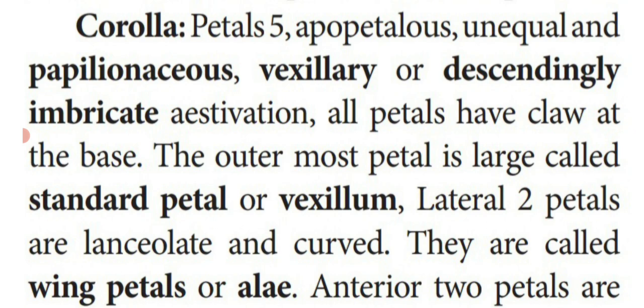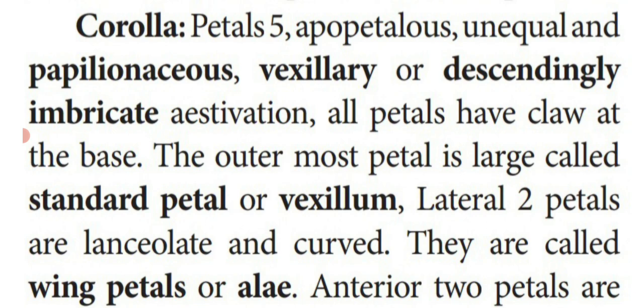These lateral two petals overlap the inner two petals. That is known as vexillary or descendingly imbricate estivation. Then each and every petal has a small stalk-like portion, known as claw. It grows extended like a nail. Each one has a small claw-like structure at the base.